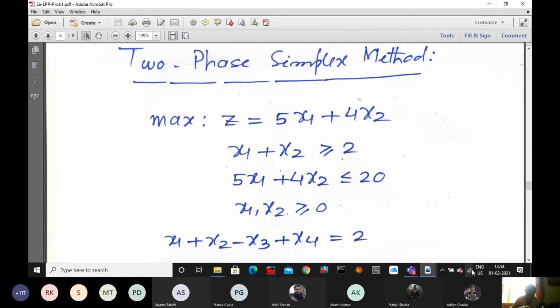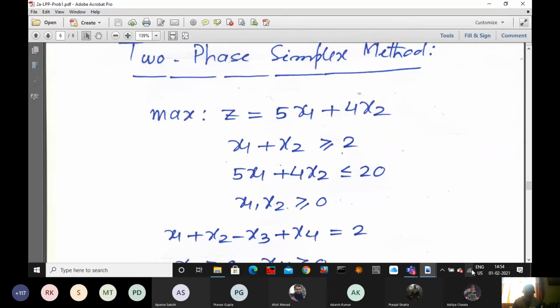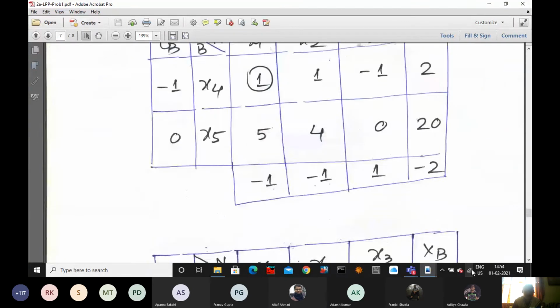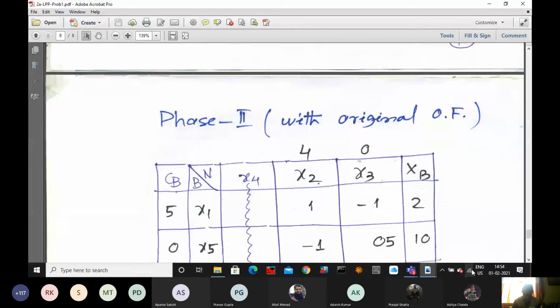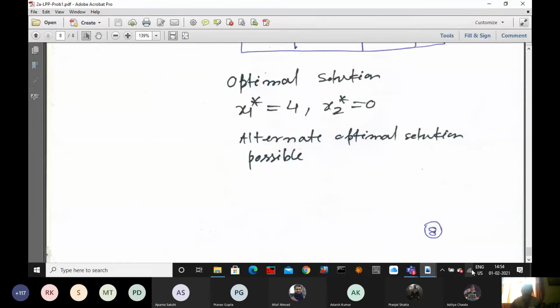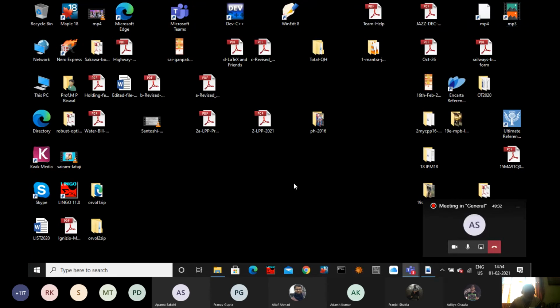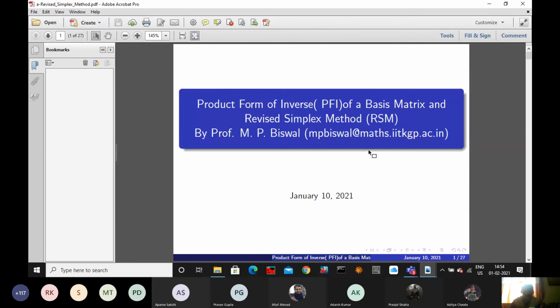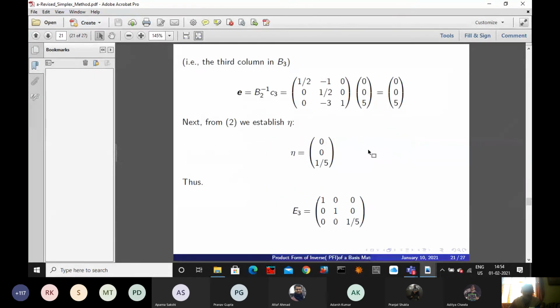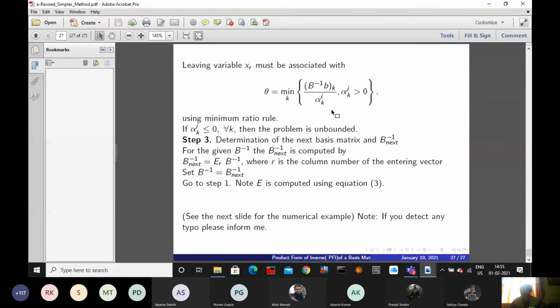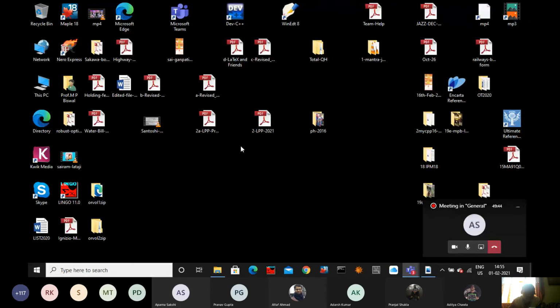Are you able to see this slide? Hello? Yes, sir. Yes, sir. Okay, so another few minutes. Is it there? Okay, we have some more problems. I will tell you just simply. This is not that. LPP. Revised simplex method.